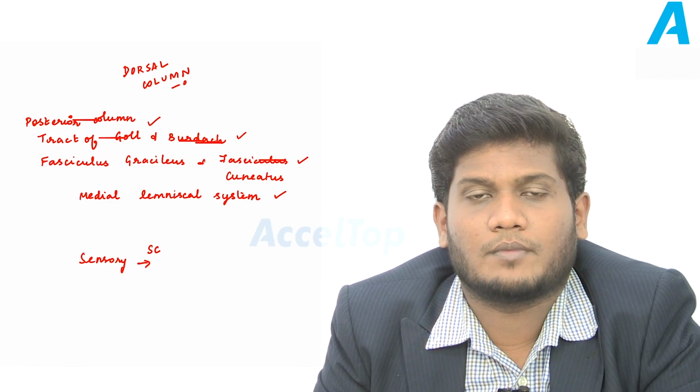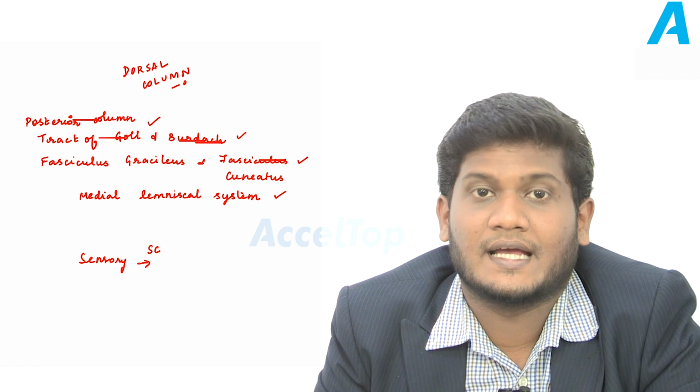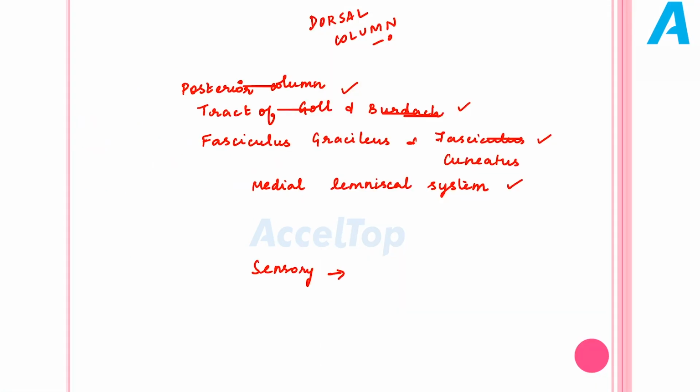Another thing you have to remember: all the sensations, I mean all the ascending tracts, enter the spinal cord through the posterior aspect of the spinal cord. Sensory enters the spinal cord in the posterior aspect, whereas all the motor tracts, or all the motor components, come out of the spinal cord in the anterior aspect.